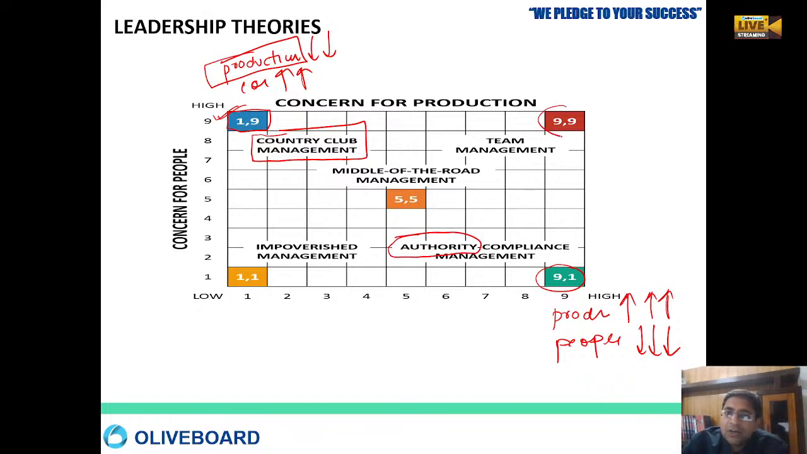Then comes 9,9. Here concern for the production is very, very high. Here concern for the people is also very, very high. So this is called team management. Here we are focusing on people also. Here we are focusing on the production also.